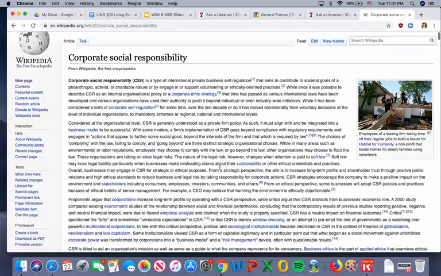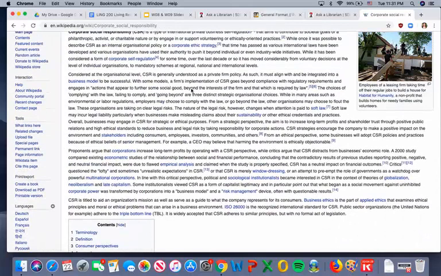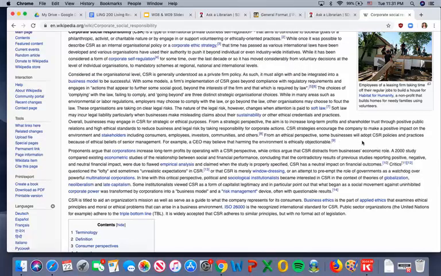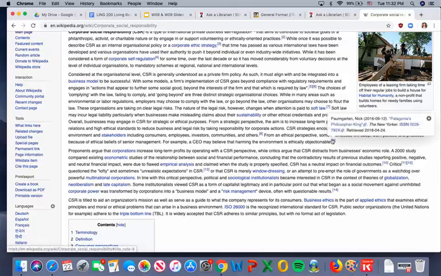One thing that's nice is that if you think an idea is interesting, for example, from an ethical perspective, some businesses will adopt CSR policies and practices because of ethical beliefs of senior management. For example, a CEO may believe that harming the environment is ethically objectionable.